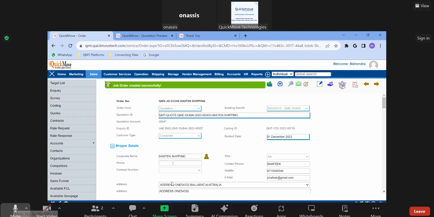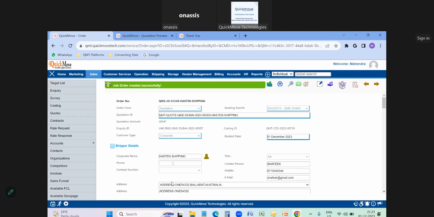We have one more option in the platform, which is automatic emails. Once you book the job order, a mail automatically goes from the software to the particular departments, like the operation department, saying that a new job order has been booked and you need to proceed with the shipping activities. Simultaneously, to the finance team also: we have booked a new job order, kindly proceed with the invoice. So automatic mails go from the software to the two departments.